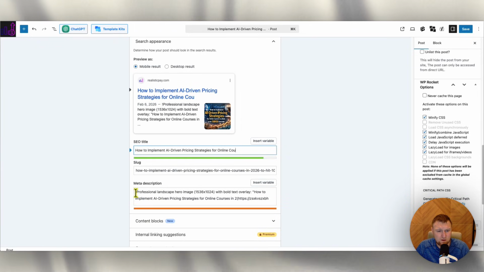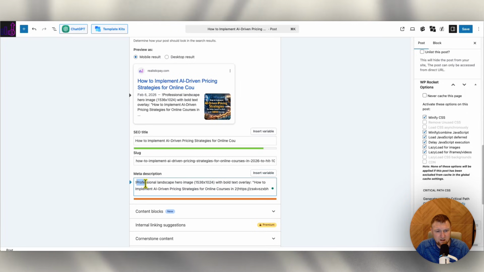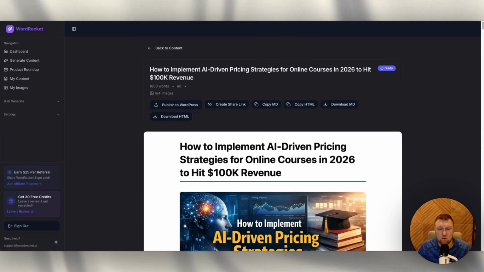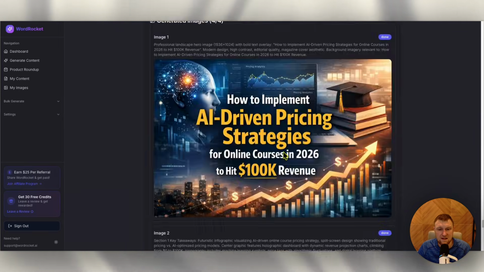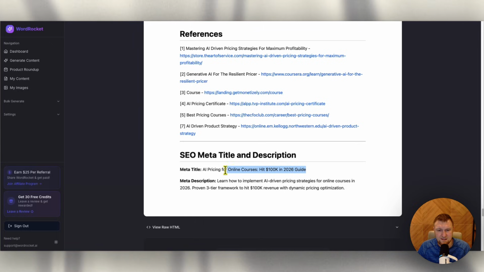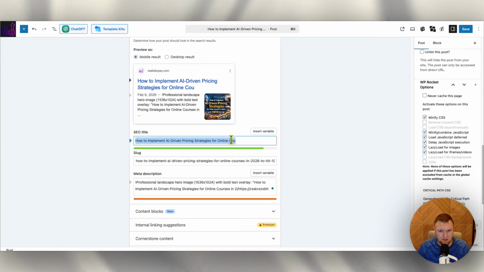And then the meta description right here, that is definitely not coming over correctly. It says professional landscape hero image is coming over as the meta. And what we really are looking for on this article, obviously, is we need to come down here and grab the metadata that's down here. And this is actually the metadata. So for whatever reason, tell the development team that it's getting cut off down here. We need this to be, see how it's getting cut off right here? We need this to be completely right there.